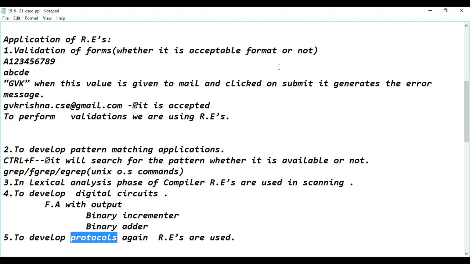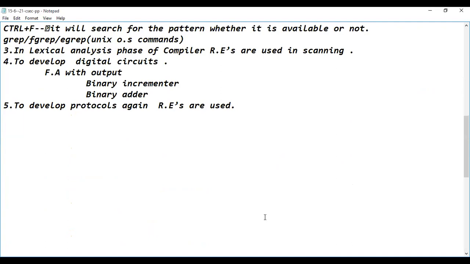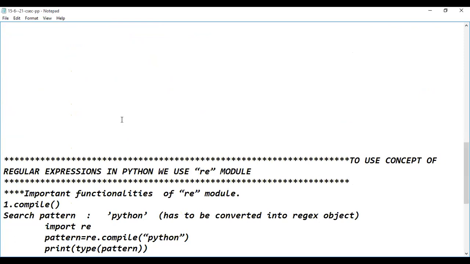Okay. So protocol is nothing but a set of rules and regulations followed by the communication parties for having communication. So to develop protocols internally, they are using regular expressions. So this is something about the important application areas of regular expressions. Then we discussed a few functionalities, right?